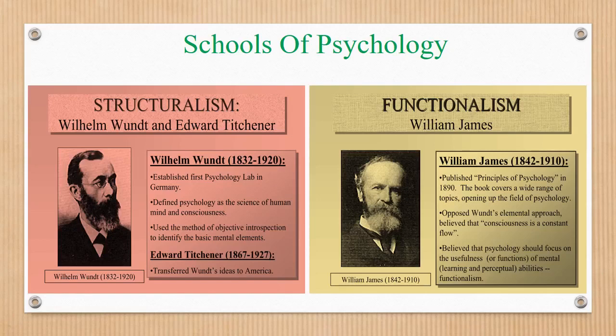The next one is functionalism. It was founded by the scientist William James, who is also known as the founder of American psychology. Functionalism focuses on what the mind does and how it does it. It means this method explains the fact that objects are perceived and how they are perceived.